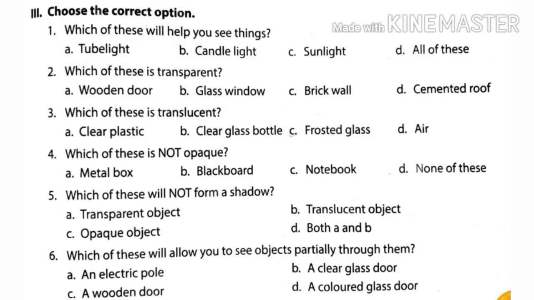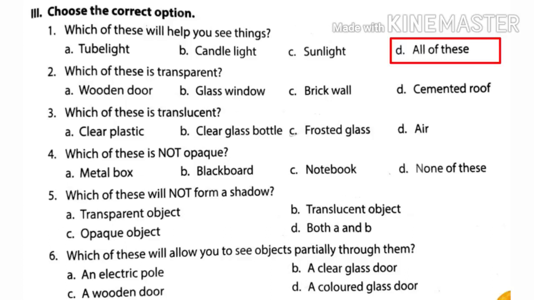Now coming to next exercise, choose the correct option. First one is which of this will help you to see things. Tube light, candle light, sunlight, all of this. The correct answer is all of these. Tube light, candle light and sunlight all help us to see things.